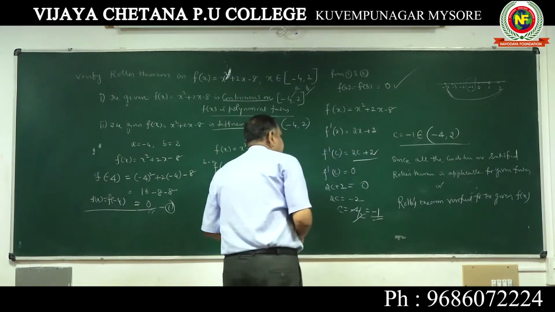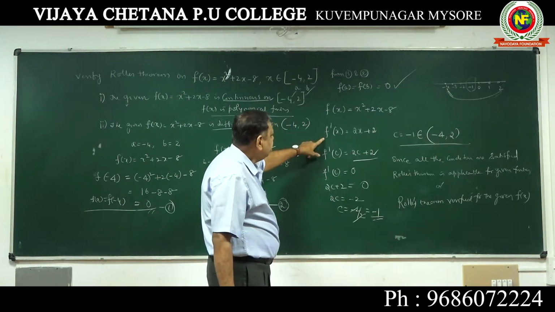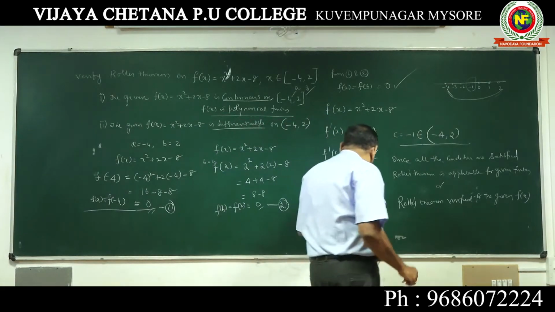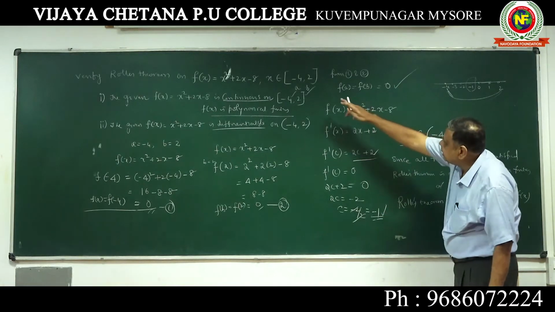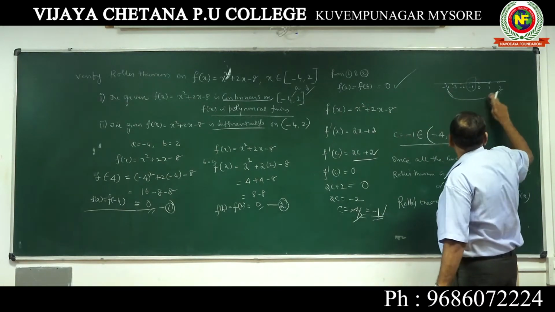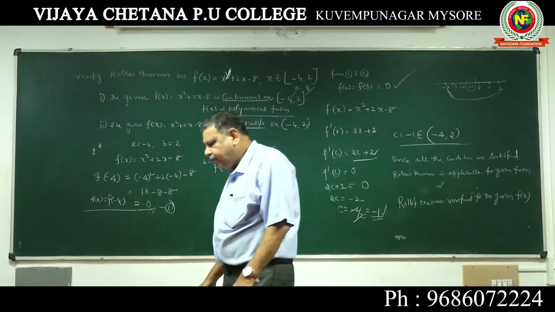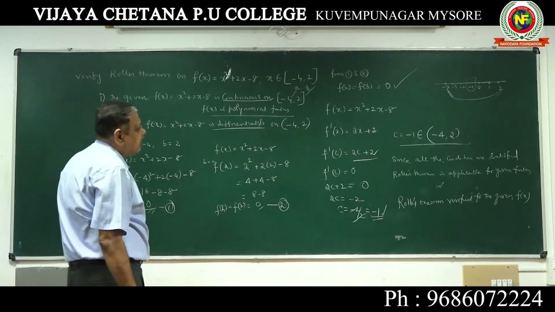Next, the next condition: from f(x), find f'(x), then put c and equate it, and the value of c that you get, check whether it is covered under the particular interval that is given. If it is covered under this range, then you can comfortably say that c belongs to that particular interval (-4, 2).